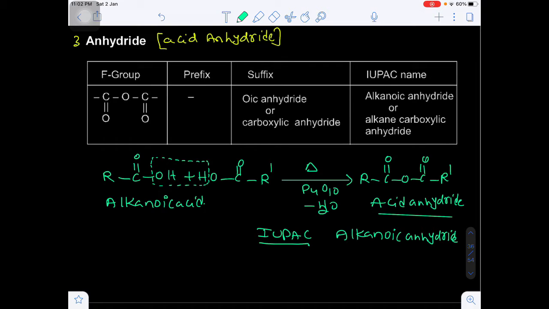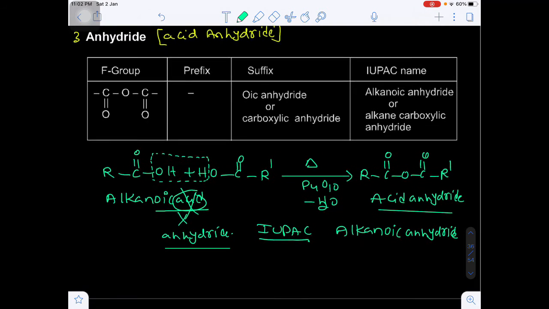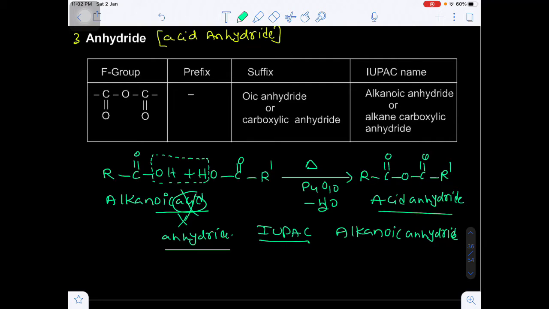Simple technique. In alkanoic acid, omit the acid and write the anhydride. Alkanoic anhydride. If the R dash are different, then we go for alphabetical order.